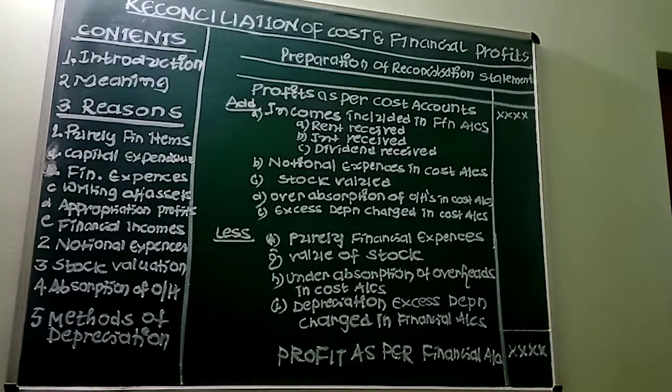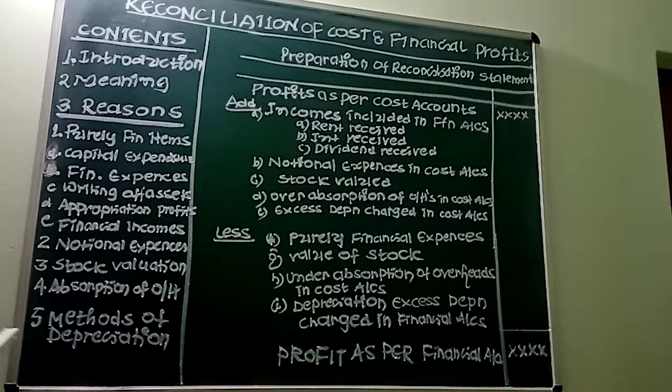Under absorption of overheads in cost accounts, indirect costs such as manufacturing overhead, administrative overhead, and marketing overhead are absorbed at a predetermined rate. The practice is followed as a measure of control over costs. The difference in the amounts charged may be either over absorption or under absorption. This also causes the difference in the profits, needing the reconciliation.